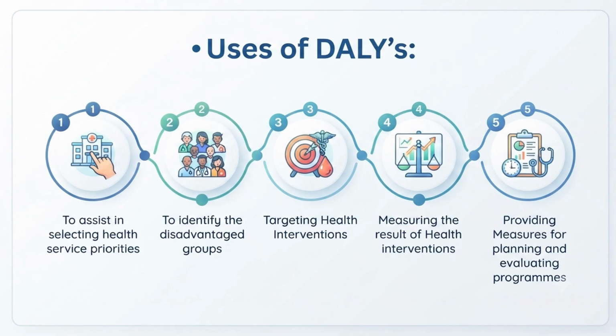And measuring the result of health interventions. Say for example, because of COVID, so much DALY was there in 2021, and vaccination was introduced, social distancing, masks, so many interventions were given. Because of those interventions, from 2021 to 2022, did DALY decrease or not, we will see. If DALY has decreased, it is telling us that the disability or problem is decreasing, like that we can know. So measuring the result of health interventions. And another use is providing measures for planning and evaluating programs.